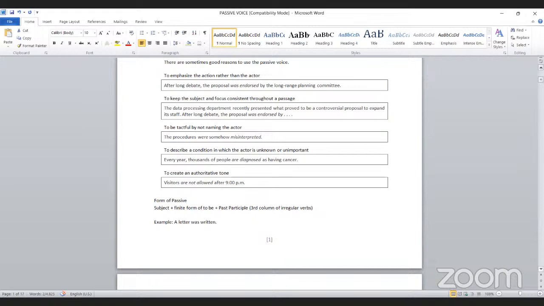For example, a letter was written. Write, wrote, written. You need to have it with you. So in that scenario, what you need to remember is that you will be having two types of main verbs in English. That is irregular and regular verbs.